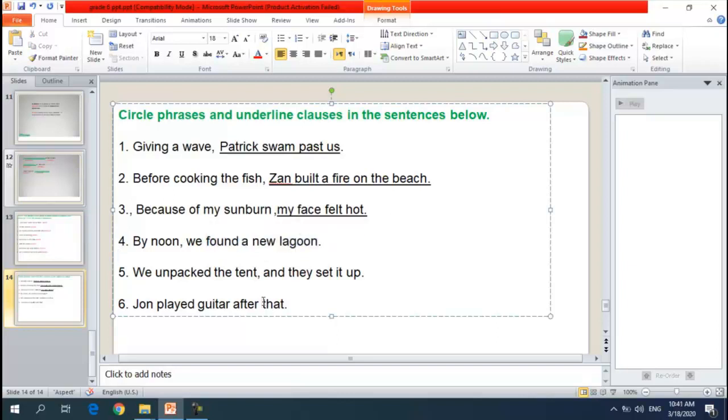We unpacked the tent and they set it up. Okay, here the subject is we, and unpacked the tent is the predicate. So we have a clause. You can just underline it, guys. Second part, they set it up. The subject is they, and set it up is the predicate. So this is a clause. Just underline it, please. Last one, John played guitar after that. The subject here is John, and the predicate is played guitar. So underline this one, it's a clause, and after that is a phrase. What happened after that, we don't know.